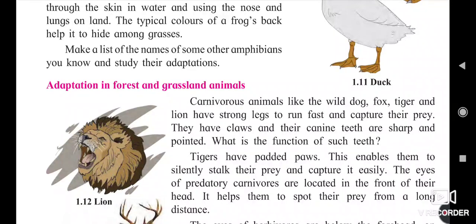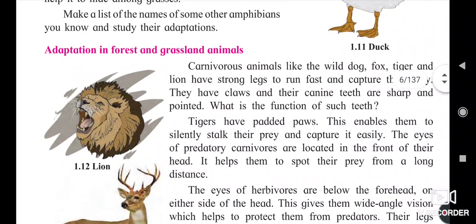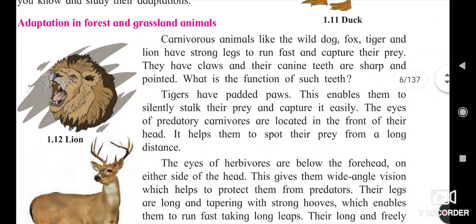Like deer and other small animals. Tigers have padded paws. If you want to see padded paws, you can look at the paws of a house cat. Lions, tigers, and cheetahs are referred to as cat species.